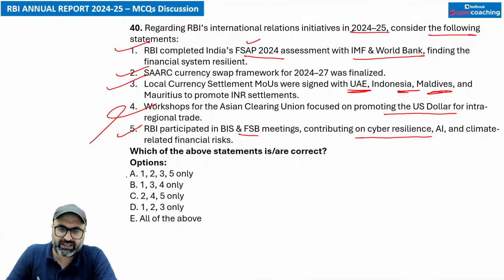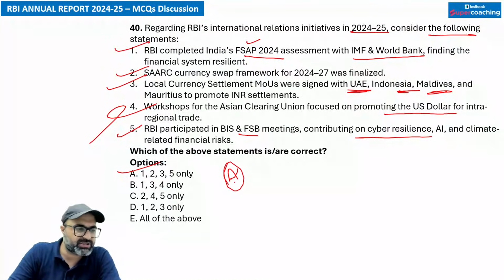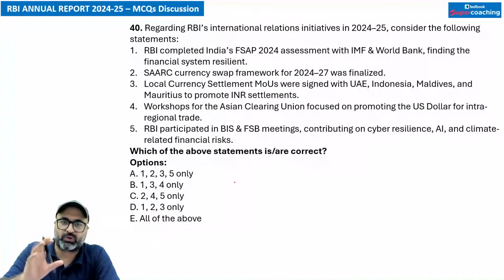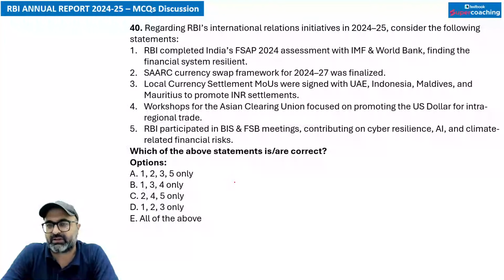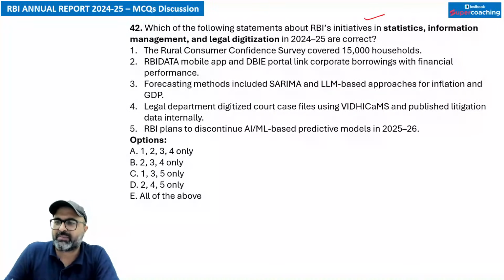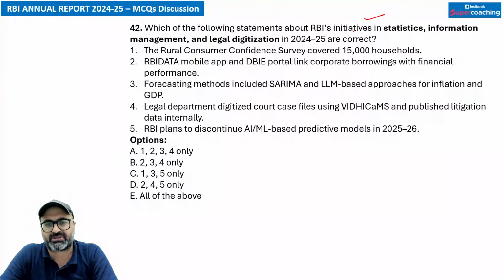So 1, 2, 3, 5 are correct. So A option is the correct answer. अगला question देखो. Regarding, अच्छा एक नंबर रिपीट हो रहा है तो कोई बात नहीं. The question has also been repeated. ठीक है, सॉरी. Okay. Which of the following statements about RBI's initiatives in statistics, information management and legal digitization in